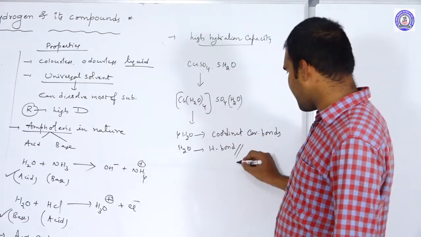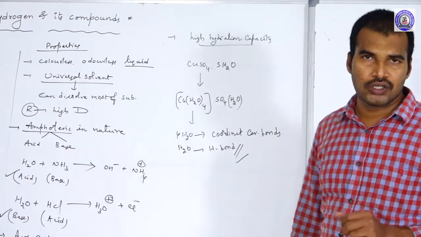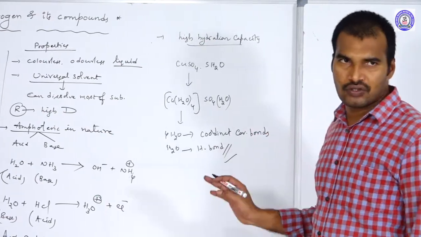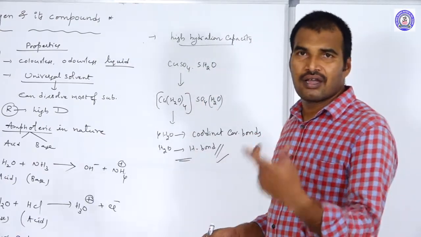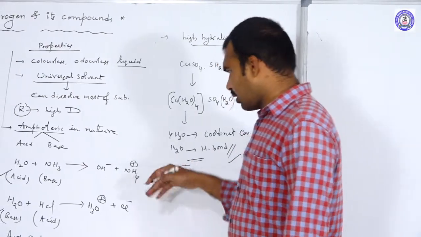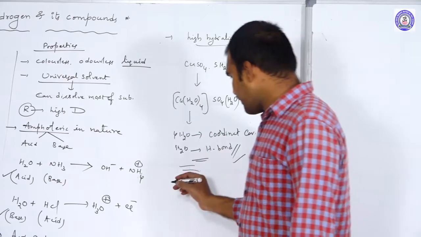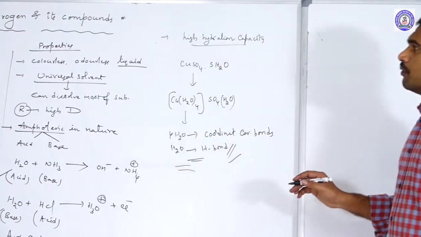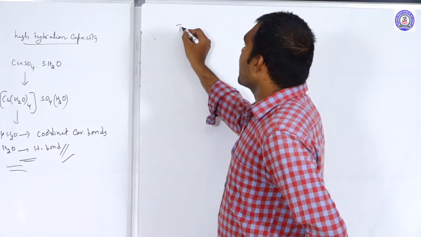So this is the speciality of copper sulfate. In copper sulfate, 4 water molecules are bonding with dative bonds and 1 water molecule is bonding with a hydrogen bond. This is because of having a high dielectric constant; it has high hydration capacity. So these are some chemical properties of water. And the next one, let us discuss types of water.